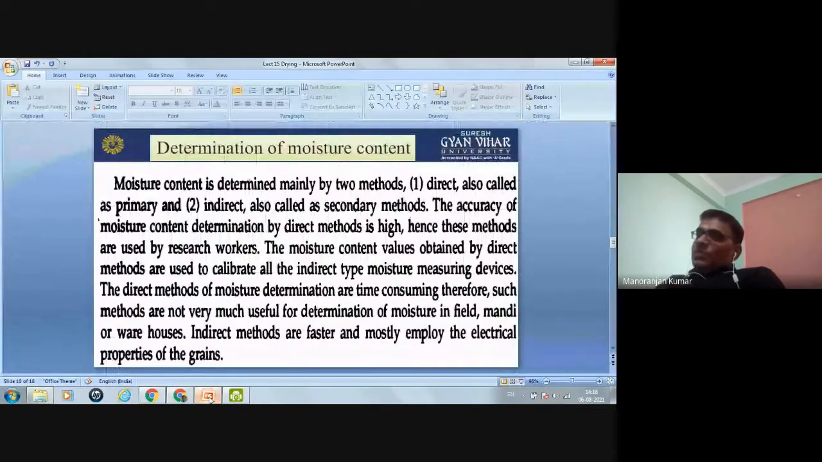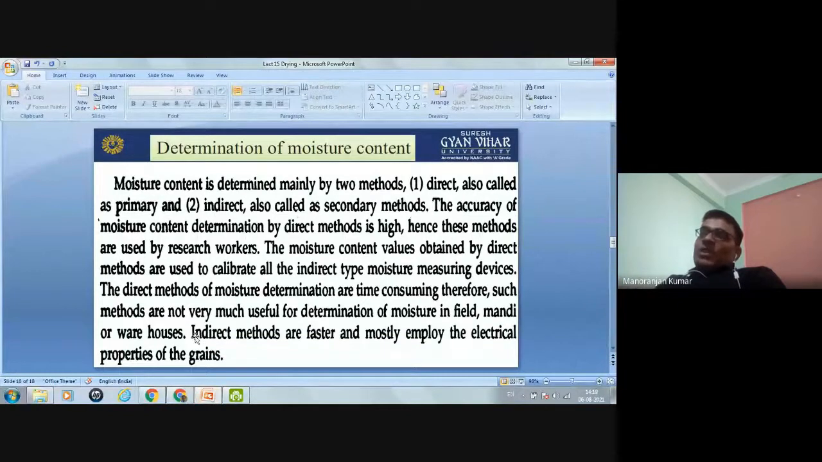There are two methods of determination of moisture content. First one is direct methods, also called the primary method, and second one is indirect method. Direct method means if you want to calculate the moisture content of any grain, then you can directly get the moisture content. But in the indirect method, first by some third party instrument we calculate a reading, and after that, during the calibration, the moisture content is determined.